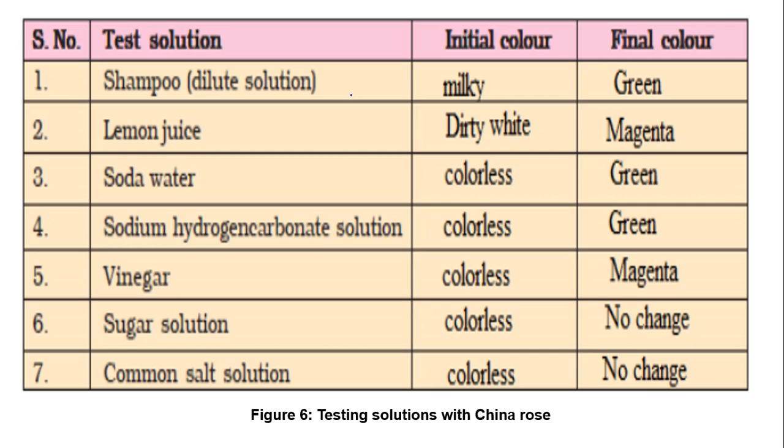So here it is showing that when we check shampoo, soda water and sodium hydrogen carbonate solution, we observe that it changes into green color. This means these are bases. On the other hand, when we check lemon juice and vinegar, we observe that it changes into magenta color. That means it is acid. If we check sugar and common salt solution, no change is observed, which means it is neutral in nature.